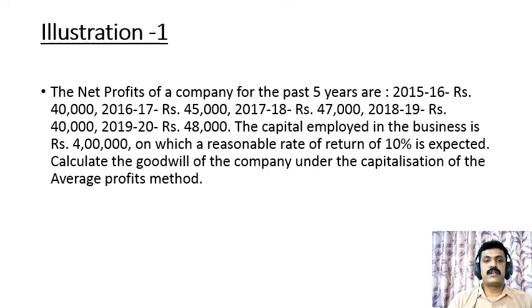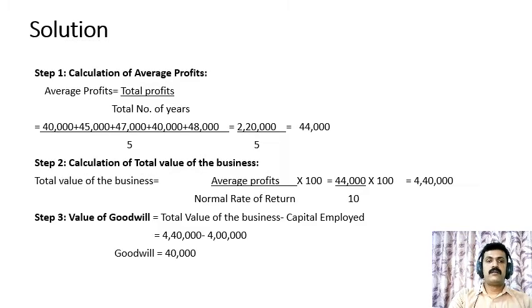The net profits of the company for the past 5 years are 15-16, 40,000, 16-17, 45,000, 17-18, 47,000, 18-19, 40,000, 19-20, 48,000. The capital employed in the business is rupees 4 lakhs, on which a reasonable rate of return of 10% is expected. Calculate the goodwill of the company under the capitalization of the average profits method. Now let's move on to the solution part.